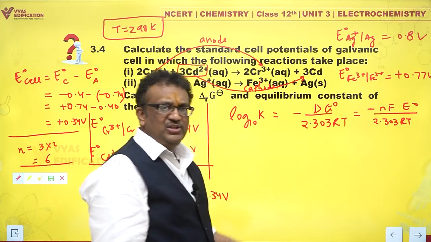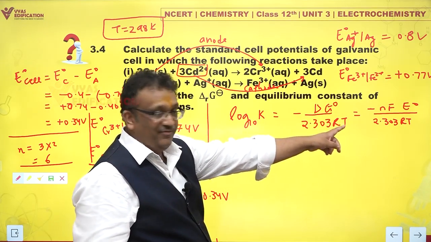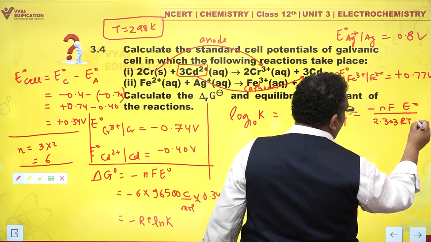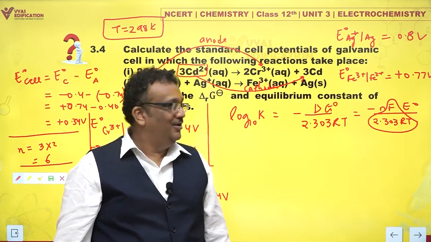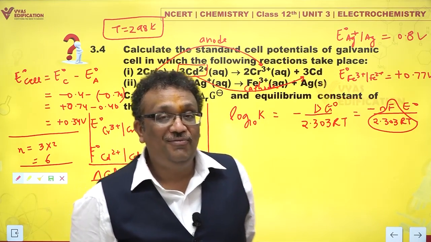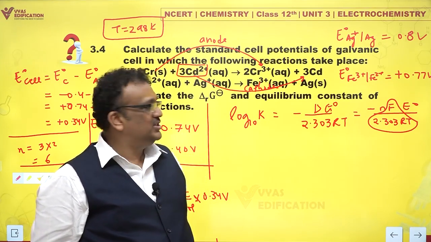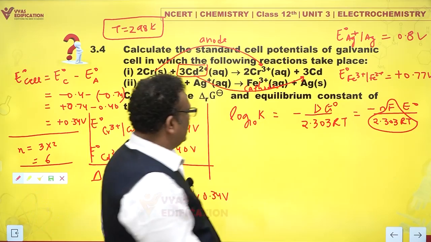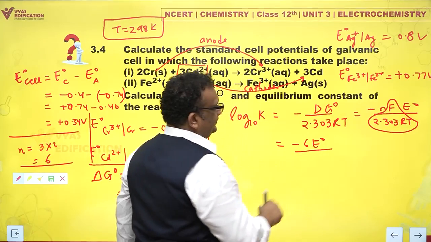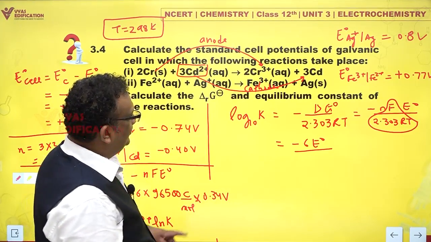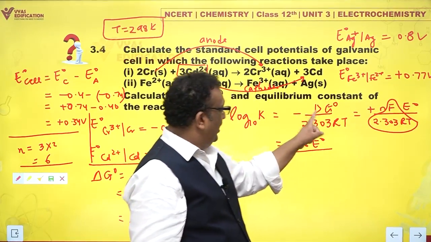And we have this ready calculation with us anyways in the form of a formula. Delta G naught is minus NF E naught. If you substitute all these values, 2.303 R, T, F, etc., you remember that number 0.0591? That is the calculation which you actually get. It is useful to remember that simply because it does not remain as ugly as that. So this is minus of delta G naught, that means plus. Delta G naught is minus NF E naught, and minus of minus becomes plus here.